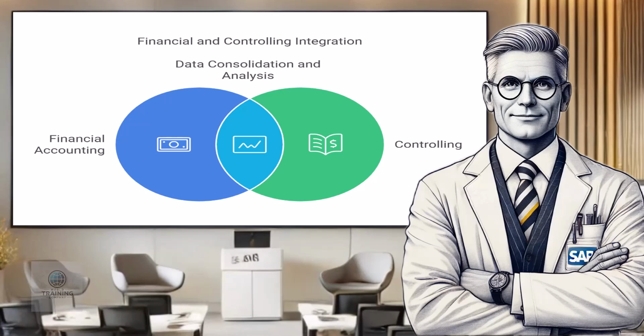How do FI and CO work together? While financial accounting and controlling serve different purposes, their integration is what makes SAP so effective. When financial data is recorded in FI, it can simultaneously flow into CO, allowing companies to link their financial records with operational insights. This integration provides a complete picture of a company's financial health and operational performance.